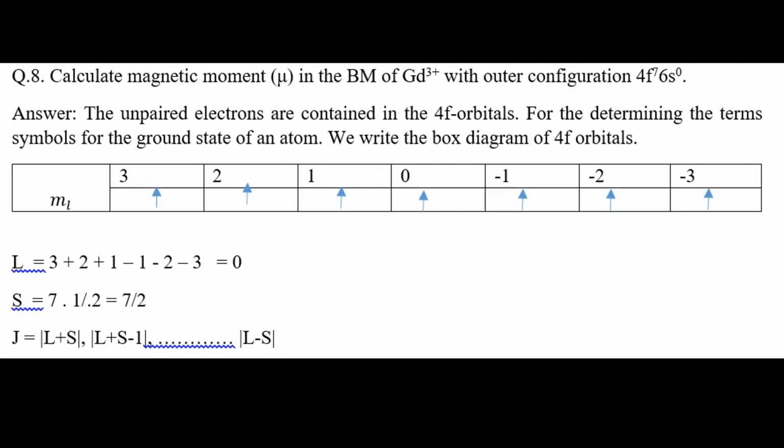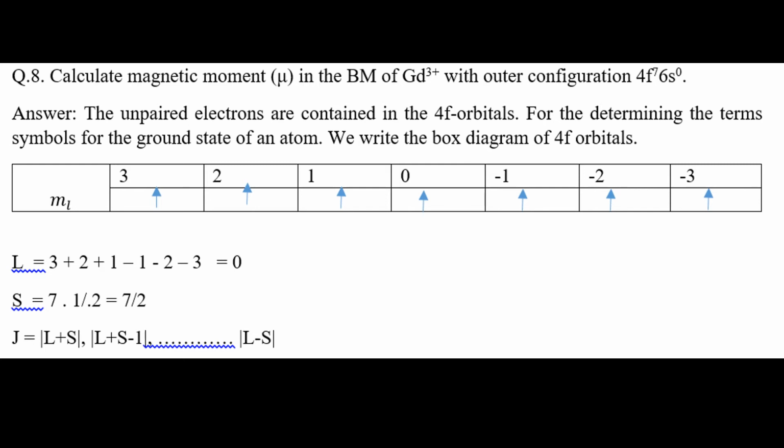We also calculate the magnetic moment mu for Gd 3 plus, whose electronic configuration is 4f7, that is the half filled case. Here L is equal to 3 plus 2 plus 1 minus 1 minus 2 minus 3, which is equal to 0, and S is equal to 7 by 2.